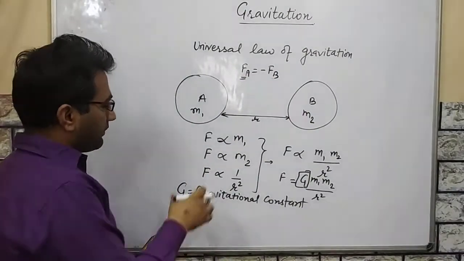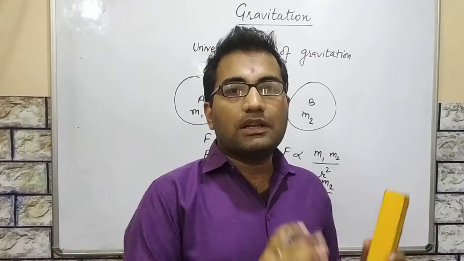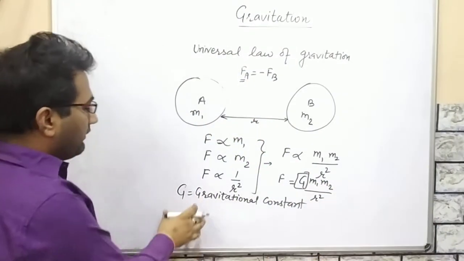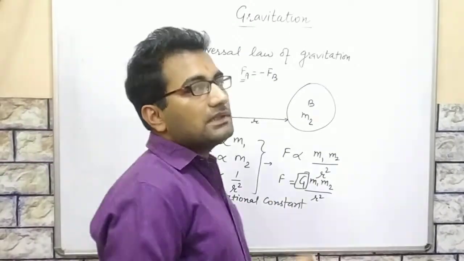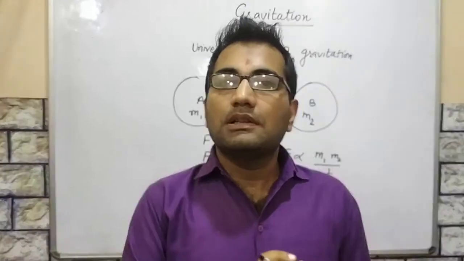On Earth, Mars, Jupiter, Neptune, the Moon, anywhere in the universe, the value of G always remains the same.